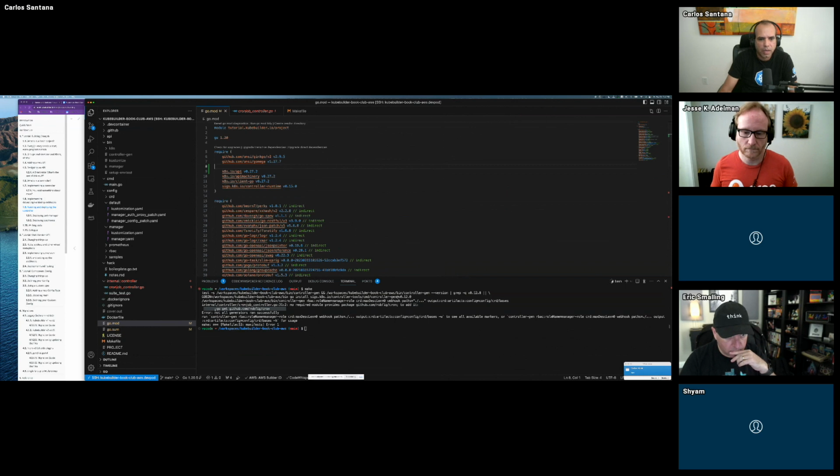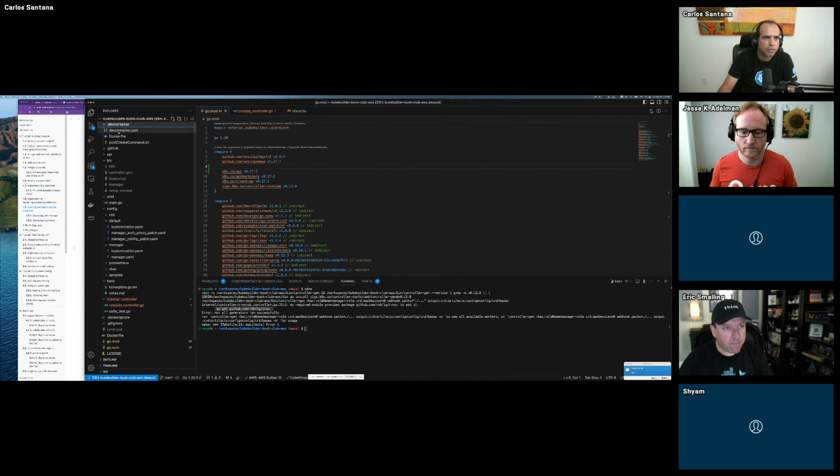I did a go get, but I was also looking at another environment from another person that used GitHub Codespaces, using the devcontainer.json that we use, devcontainer.json.